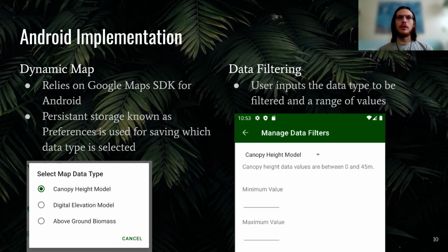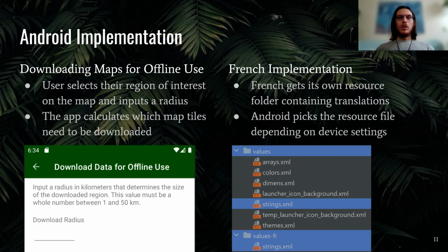The next functionality to cover is data filtering. The user can apply filters to any of the available 3 data types so that only a limited range of values is shown. This service relies on the API calls to our server and also uses preferences to store the user's filters. One of the most important functionalities is the ability to store maps for offline use.